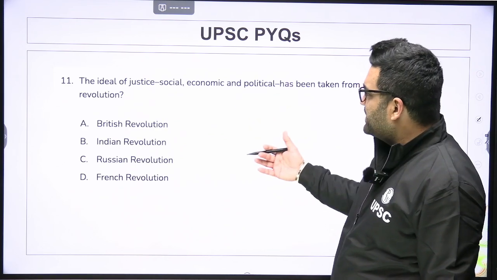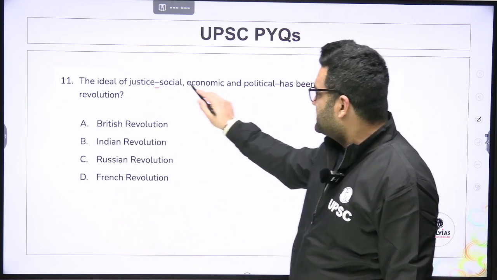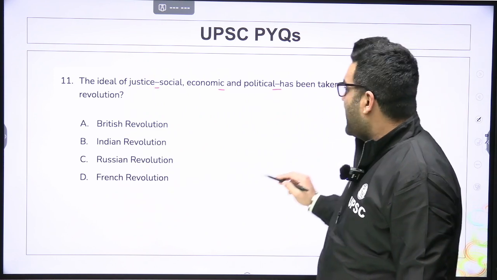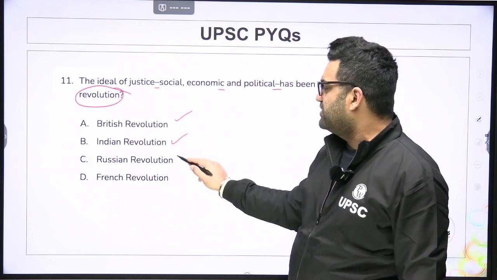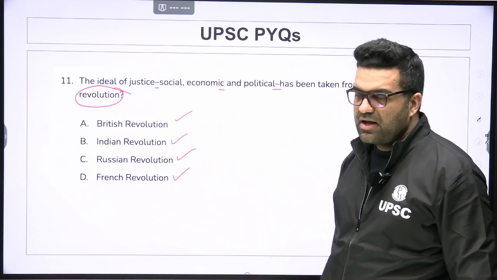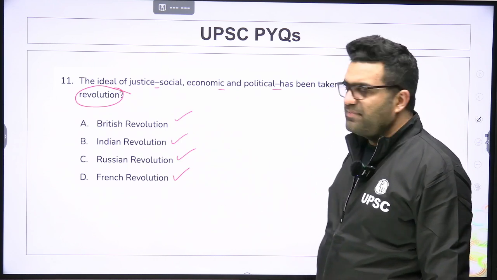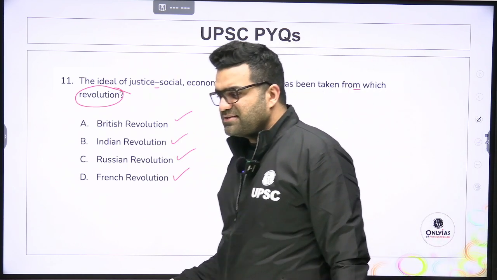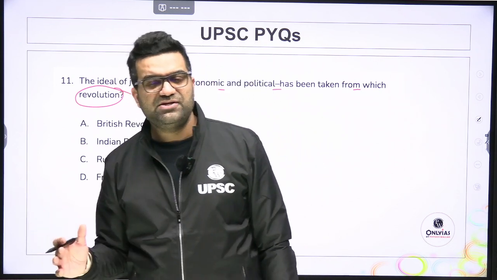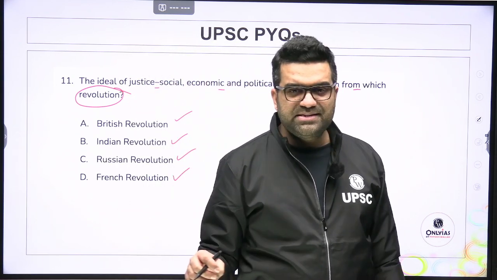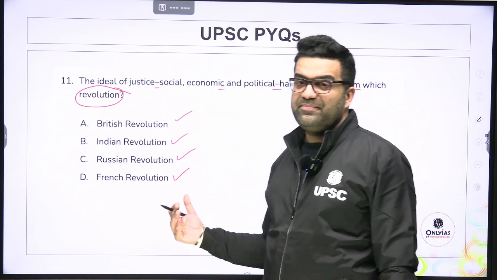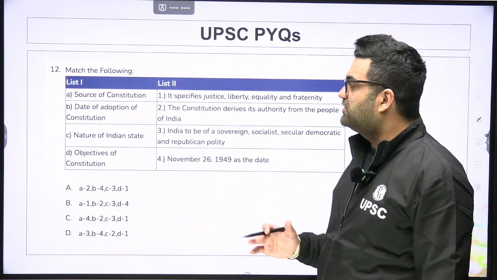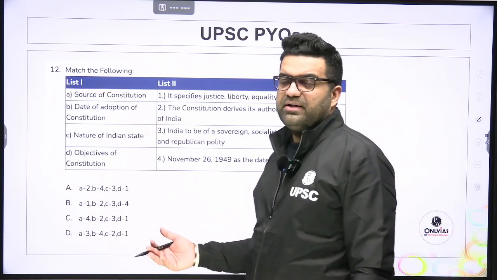Then likewise, this question is there. The idea of justice, social, economic, and political, has been taken from which revolution? British Revolution, Indian Revolution, Russian Revolution, or French Revolution? Okay, so you would be knowing the answer, many of you would be. So if you know the answers or if you get to know the answers to these questions, do post in the comment section so that we can get to know as to how many of you are able to attempt these questions after having gone through the session or before the session.